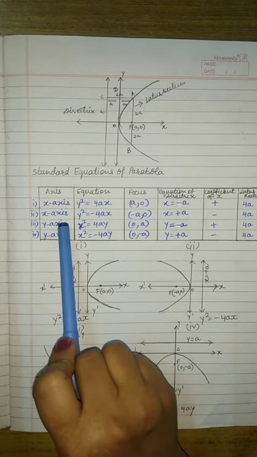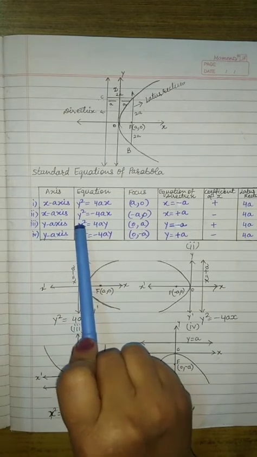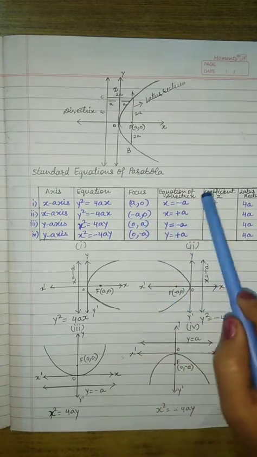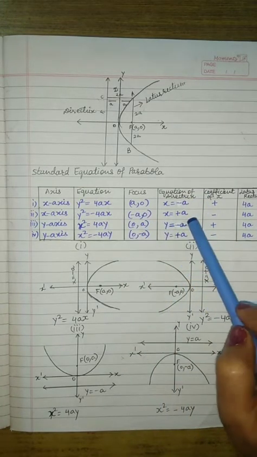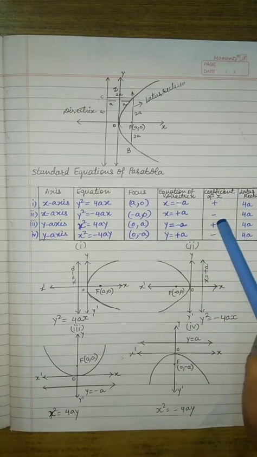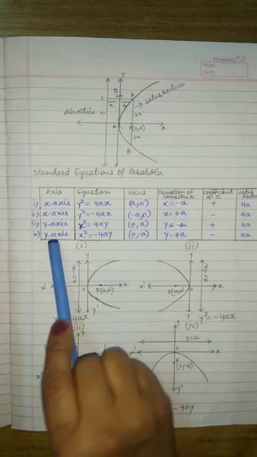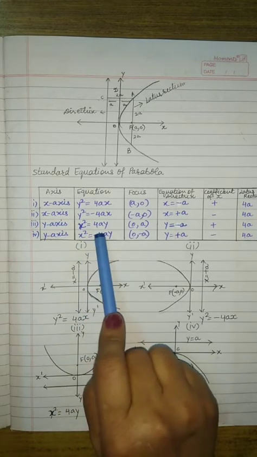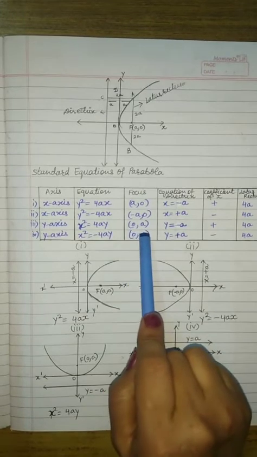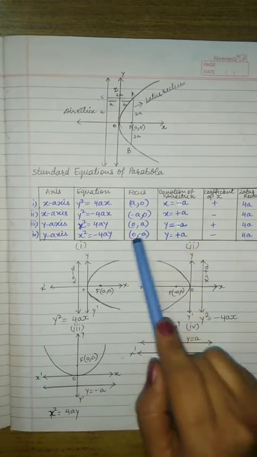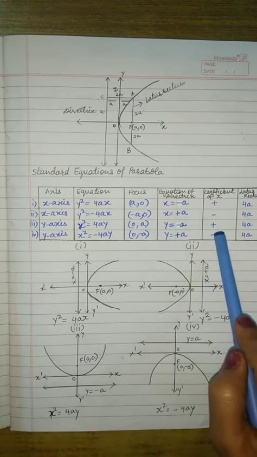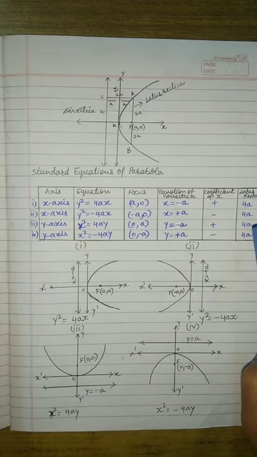Now the second equation is along the left side of the x-axis, so its equation is y square is equal to minus 4ax and its focus is minus a, 0. Then the equation of the directrix will be x is equal to a, the coefficient of x is negative, and the latus rectum will remain the same. The third equation is towards the upside of the y-axis. Its equation will be x square is equal to 4ay and the coordinates of the focus will be 0, a. Then the equation of the directrix will be y is equal to minus a and the coefficient of y will be positive. The latus rectum will be 4a.